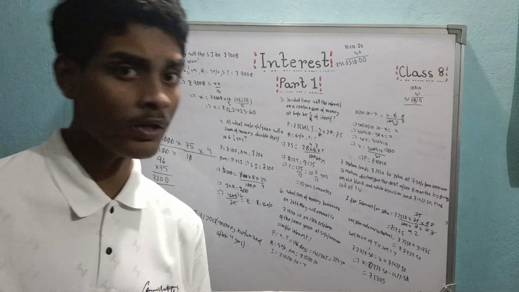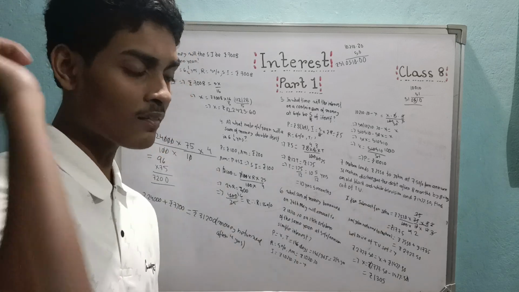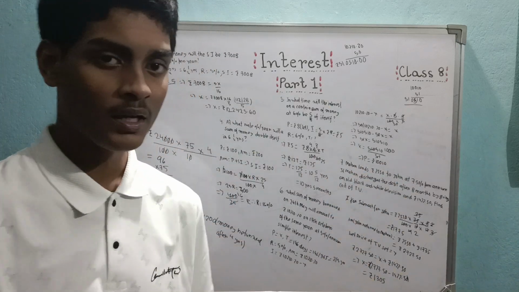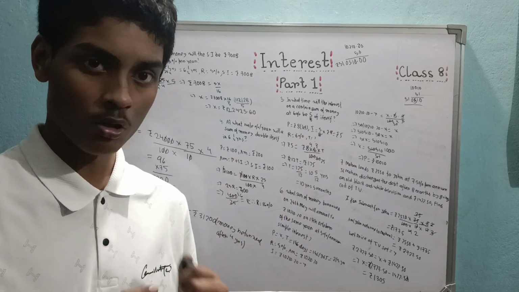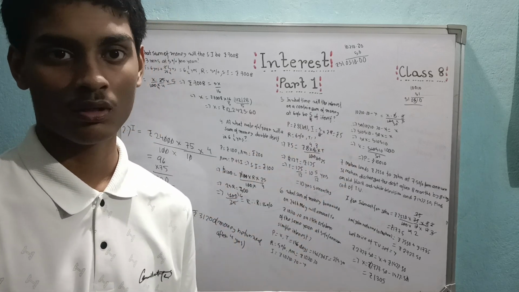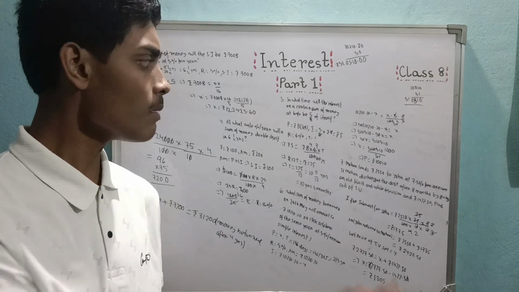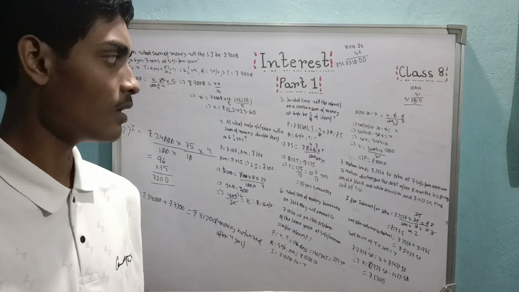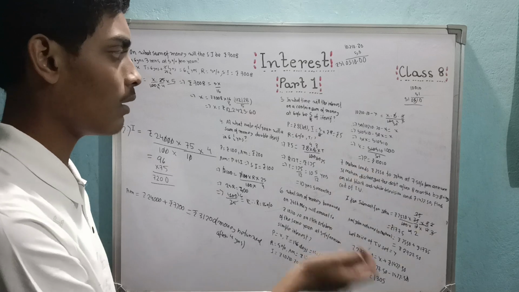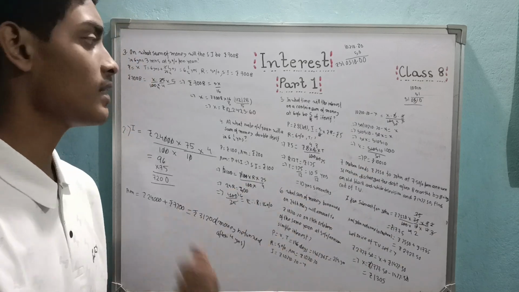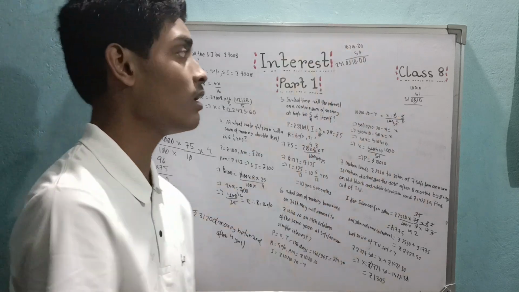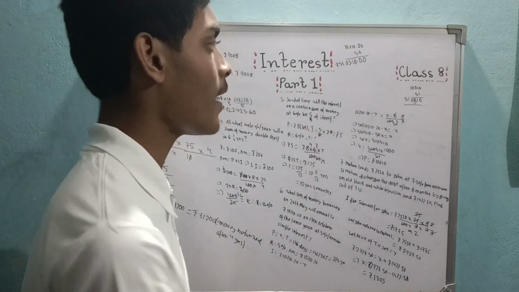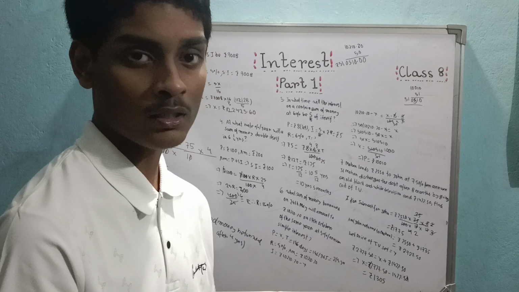The amount of money you will return to the person is the sum of the initial money you have taken plus the interest that has been formed on that money, which is called the amount. That's it. And remember the algebraic methods. All are given. Take the not given thing as x, calculate it, finish. And always be careful with this kind of multiplication because they define the answers. It is your main answer.